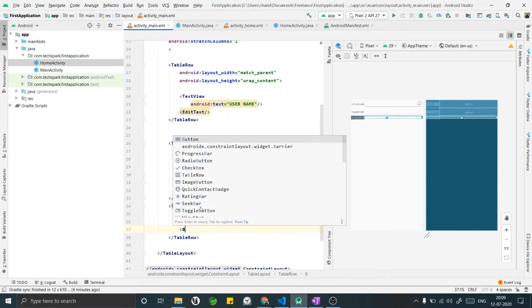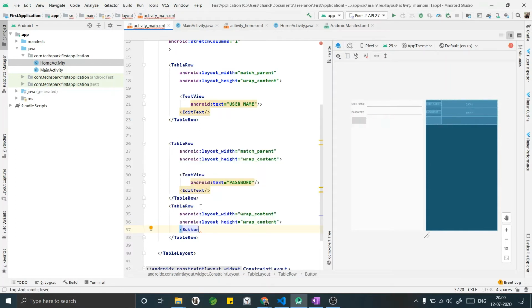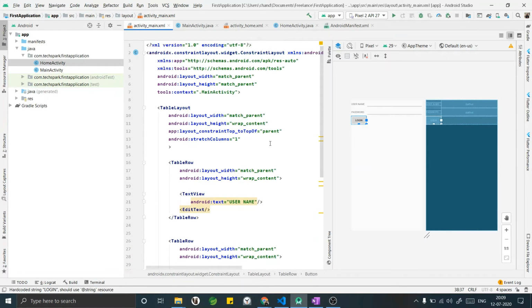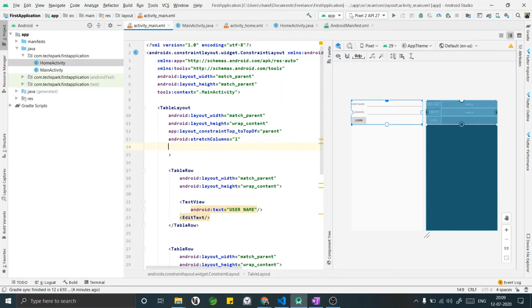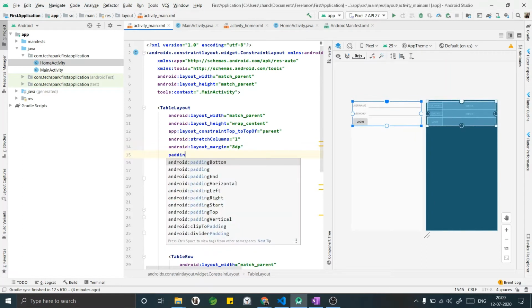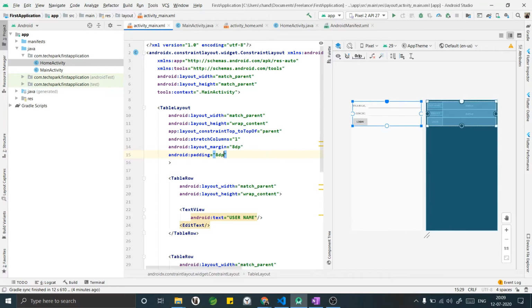Now I'm going to add a button. The text of the button will be login. Now let's go into our main activity, which is the back end of our layout. Before that, let me add a little margin so that it will look good. A little bit of padding also. Yeah, I think now it looks even better.